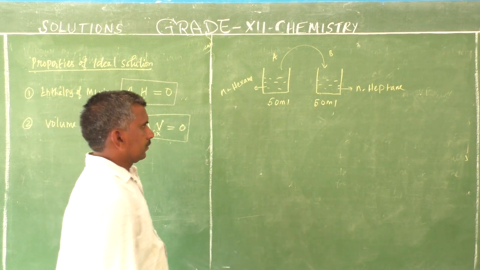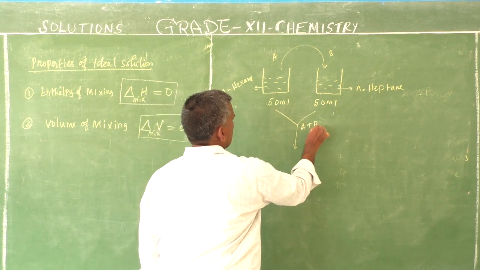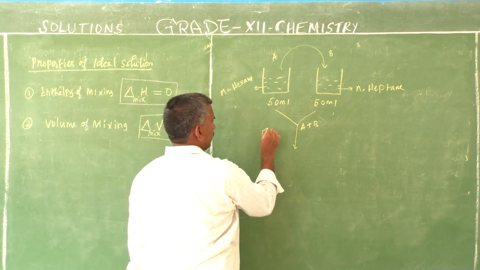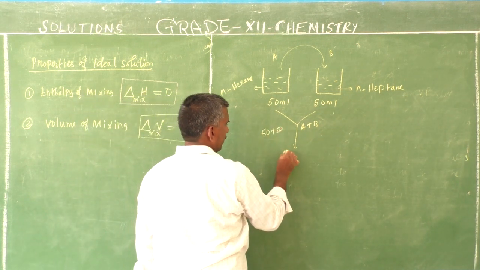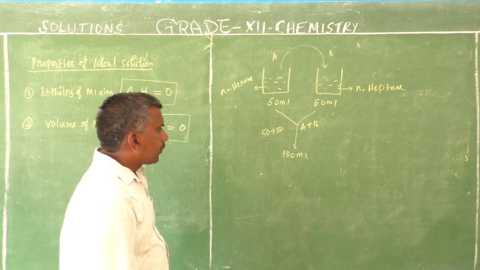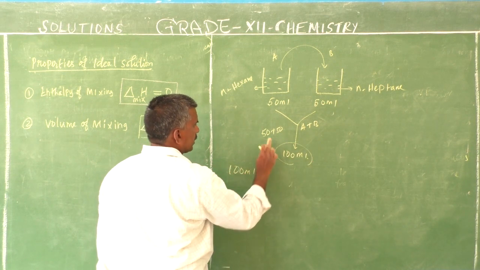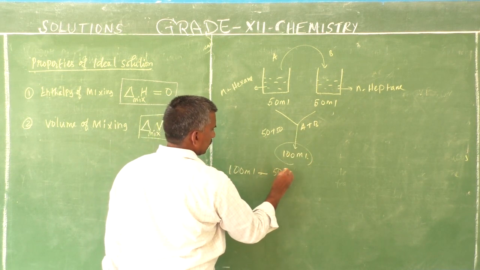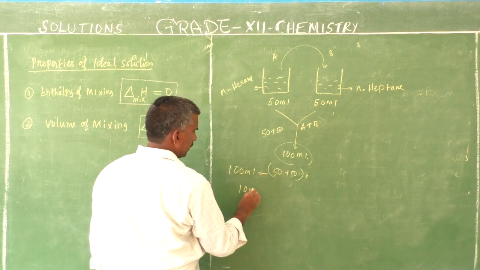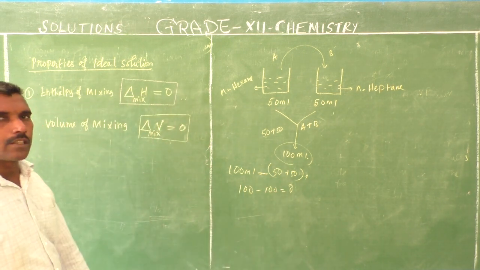Now two solutions A and B are mixing. What is the resultant solution volume? 50 plus 50, 100 ml. The final volume is 100 ml. Initial 50 plus 50, total 100, minus 100, that is 0. That is, delta V mixing is 0.